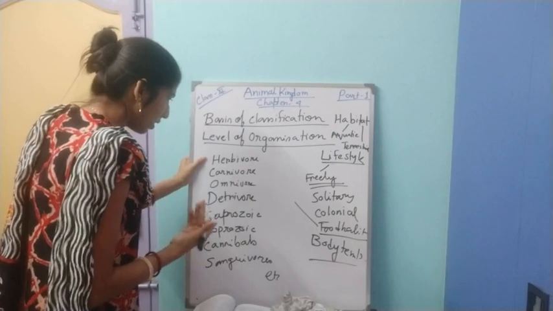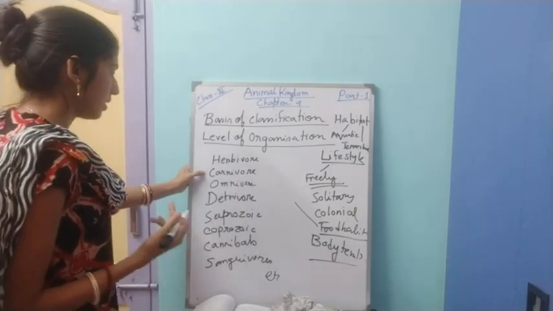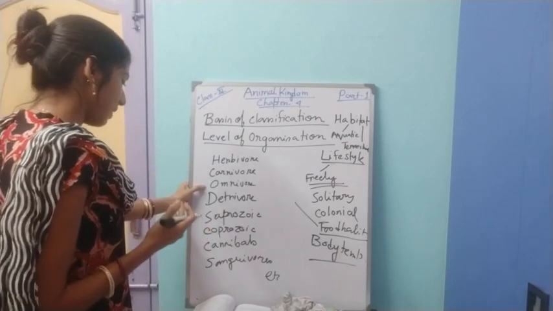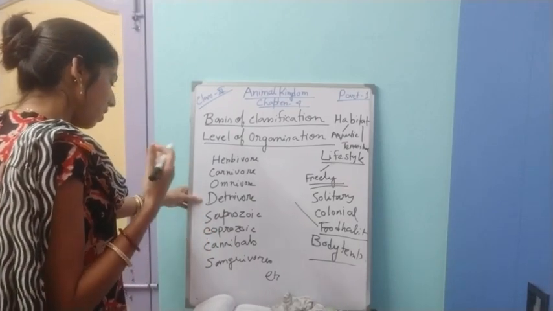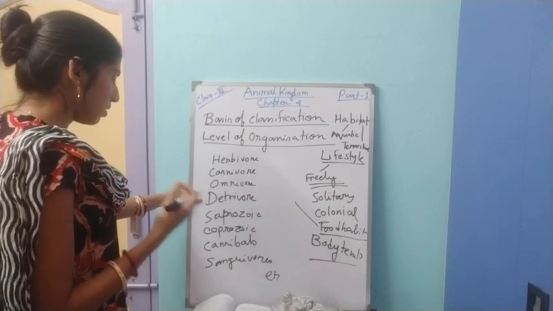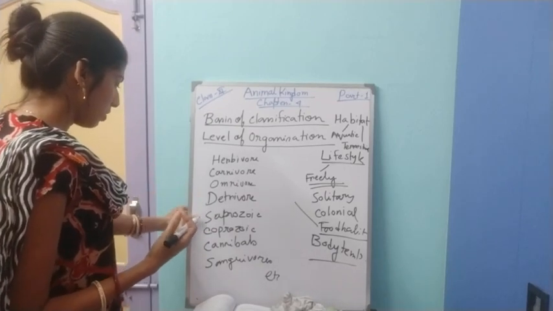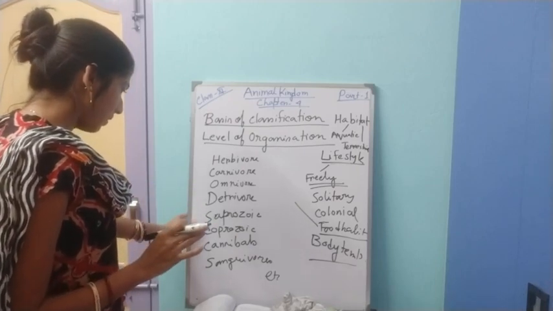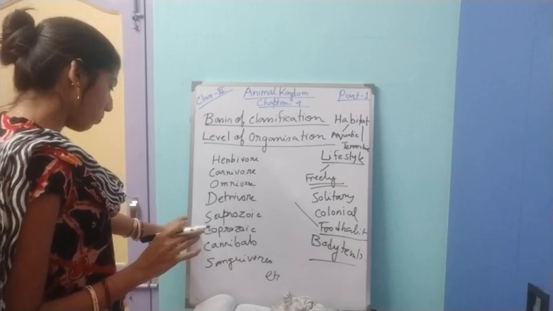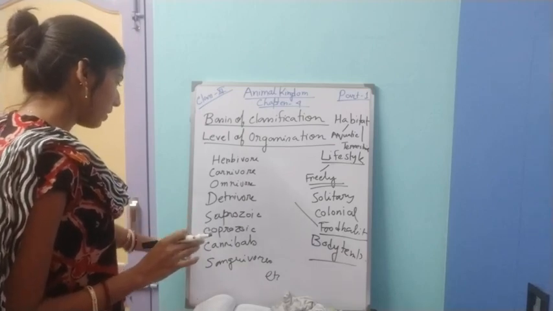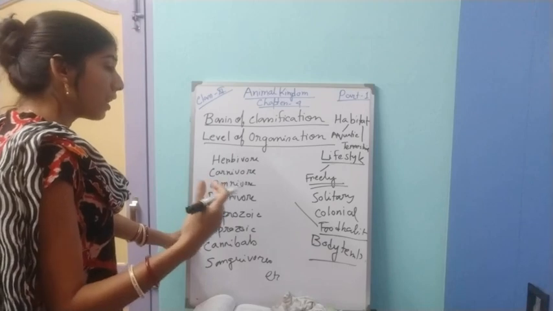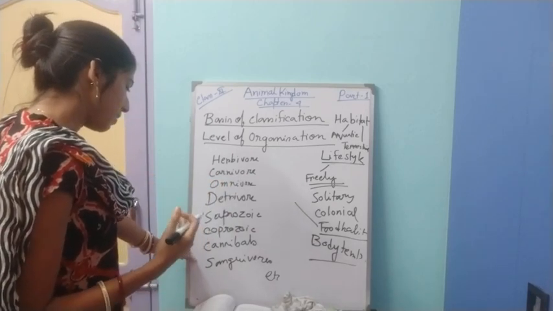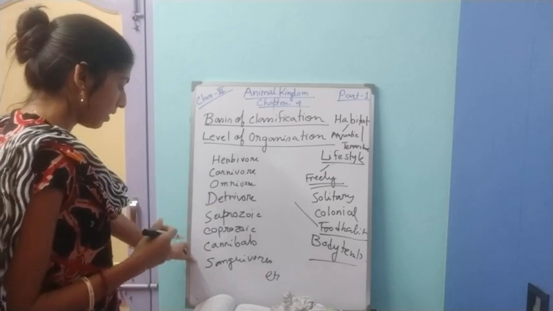Herbivore means eating only plants and plant products. Carnivore means eating only animals and animal products. Omnivore means both plants and animals. Detritivores means they take decaying organic matter called detritus as food. Saprozoic means feeding on decaying organic matter, for example housefly. Coprozoic means they feed on fecal matter. Cannibals means they eat other animals of their own group. And sanguivores means they feed on the blood of other animals. Okay.